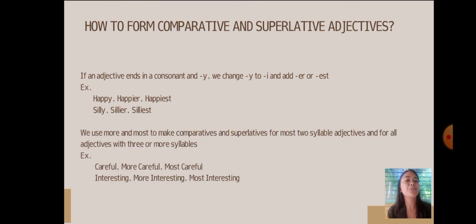We use more and most to make comparatives and superlatives for most two syllable adjectives and for all adjectives with three or more syllables. For example, careful: for comparative, more careful; for superlative, most careful. The same with interesting: more interesting and most interesting.